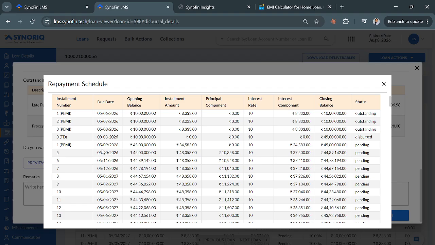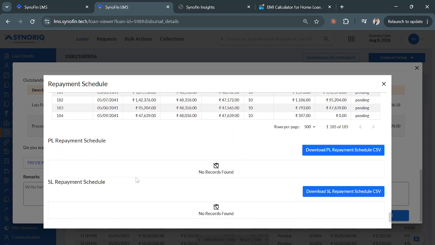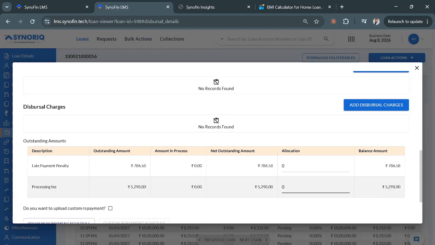So this is the repayment schedule after the tranche is done. Clear? So there can be multiple tranches. There can be 2, 3, 4 tranches. But ultimately, in the final tranche, principal recovery has to be started. If we do not start the principal recovery, the customer will only pay the interest. And suddenly, in the last installment, he'll have to pay the entire interest and entire principal. So here we have extended the tenure.